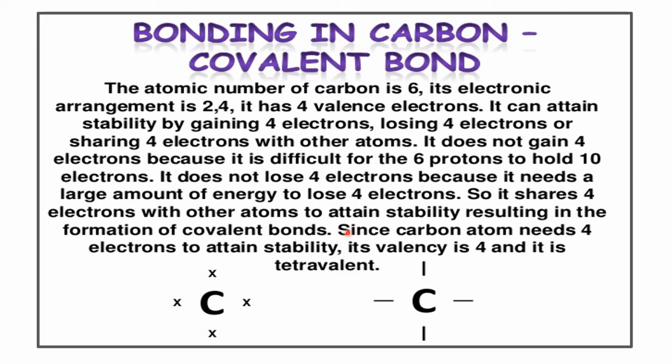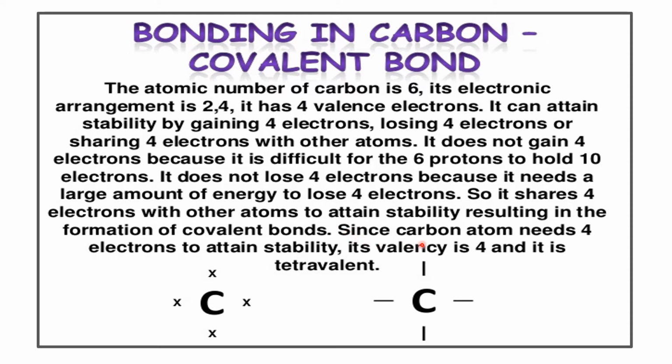So here you must remember that carbon atom cannot lose 4 electrons or gain 4 electrons. Hence, it tries to share 4 electrons, resulting in the formation of covalent bond. Hence, it is ready to share the electrons and forming a bond. The bond that is formed by sharing of electrons is known as covalent bond. So, here carbon can form 4 covalent bonds.